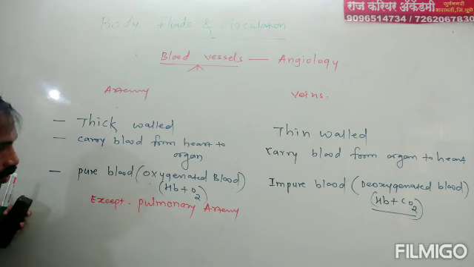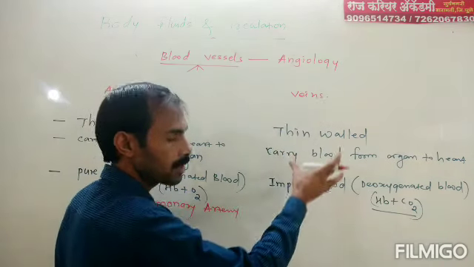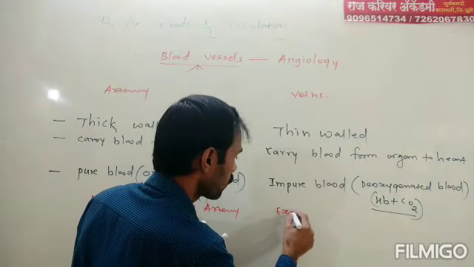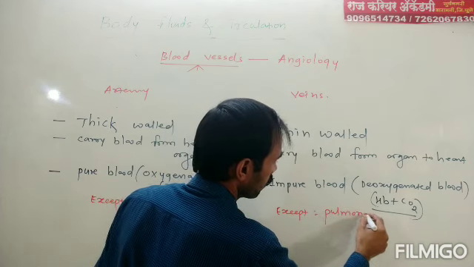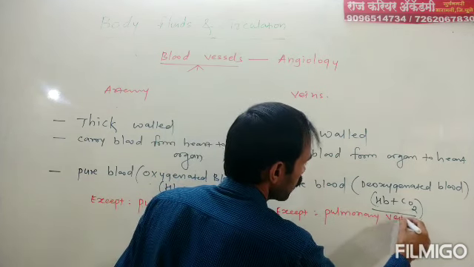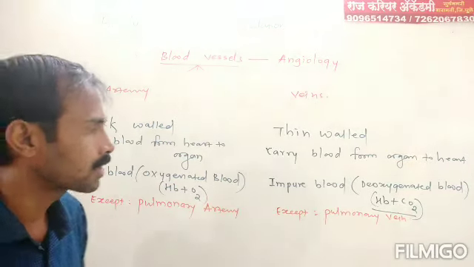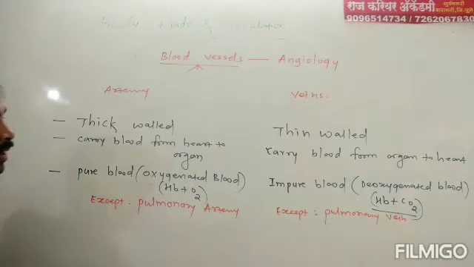This carries impure blood, whereas all veins carry impure blood except pulmonary vein, because pulmonary vein carries pure blood and all other veins carry impure blood. This is the basic difference between these two, artery and vein.